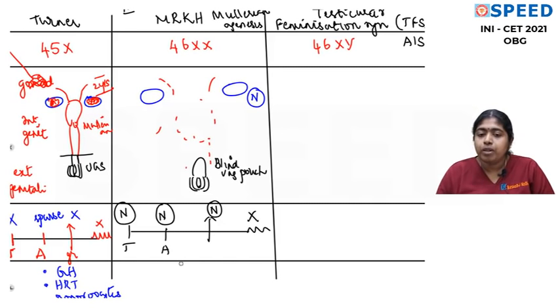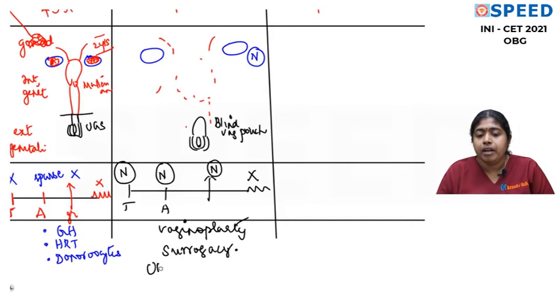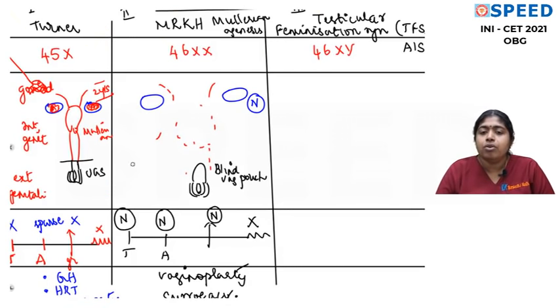So what all problems does she face and how do you manage? Vaginoplasty has to be done for coital function, and of course from the fertility aspect she has to go for surrogacy. Uterine transplantation of course is a newer development, and that also we will include here because, though not very commonly done, it is still a procedure being tried. Okay, so only these are the management options.